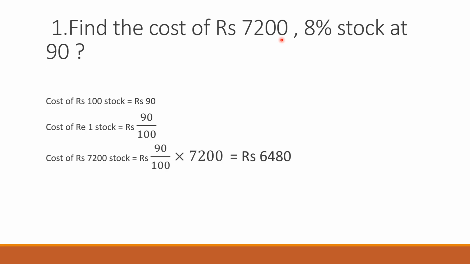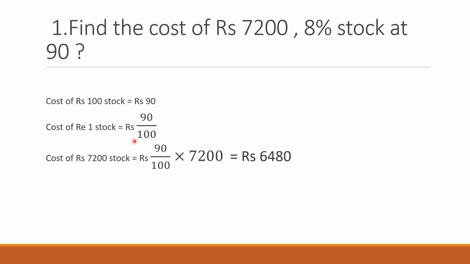You have to calculate how much you have actually paid to buy the stock which has 7200 as the face value. 8% stock at 90: 8% means the dividend which the company will give you is 8% on 100. And at 90, it means you have purchased rupees 100 stock at rupees 90. You have got a discount of 10 rupees. So the cost of 100 stock is 90. What is the cost of 1 rupee stock?